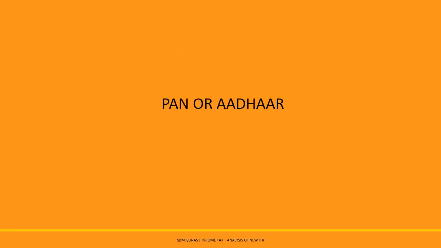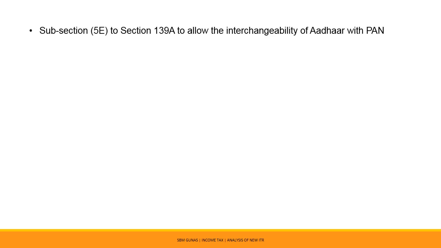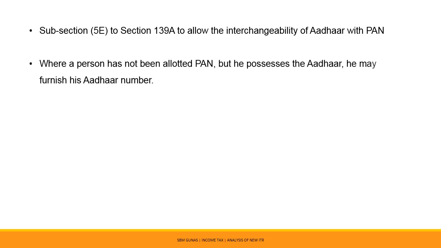Option to code PAN or Aadhaar in various schedules. The Finance Act 2019 inserted subsection 5E to Section 139A to allow the interchangeability of Aadhaar with PAN. Thus, where a person has not been allotted PAN but he possesses the Aadhaar, he may furnish his Aadhaar number in lieu of PAN, and such person shall be allotted a PAN in the prescribed manner.